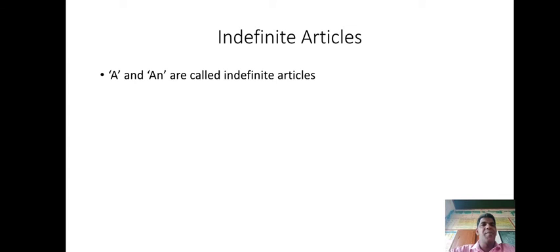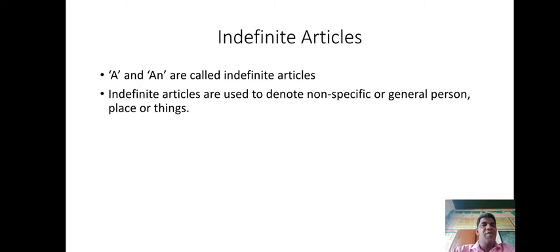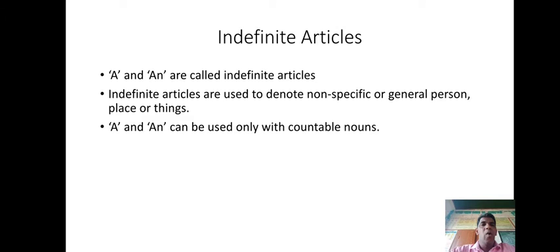Then we shall see indefinite articles. In English we have two indefinite articles and they are a and an. Now indefinite articles are used to denote non-specific or general person, place or thing. It means when we speak about any person, any place or anything which is not particular, we use article a or an.